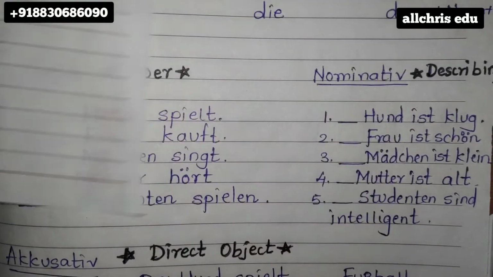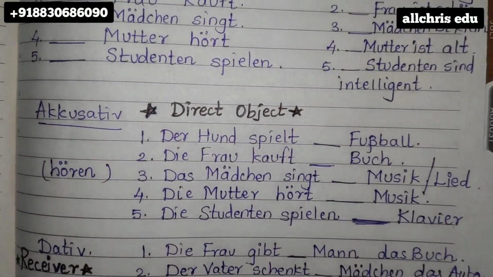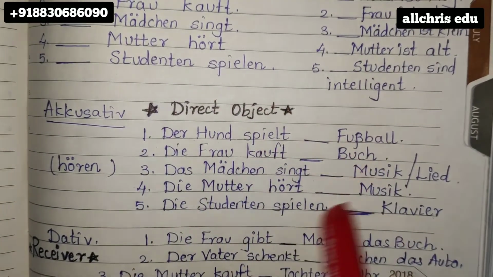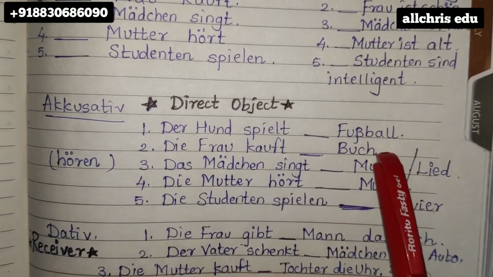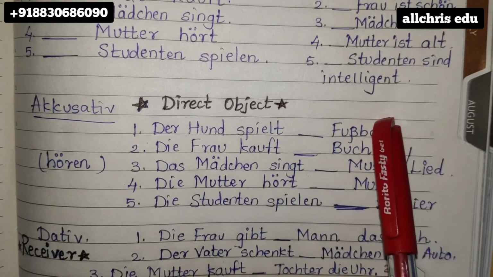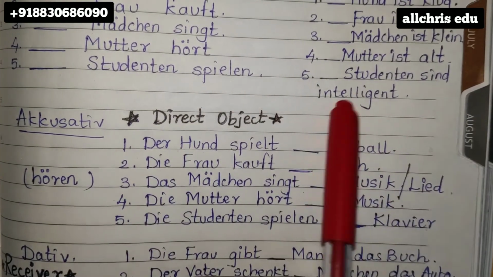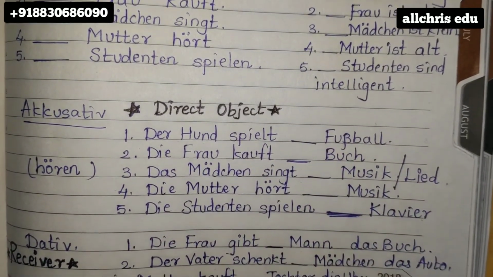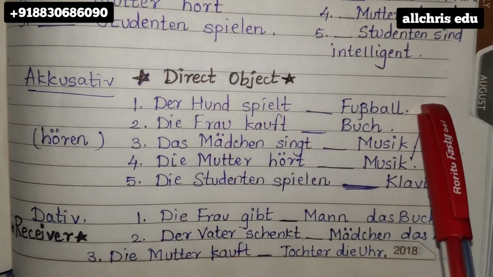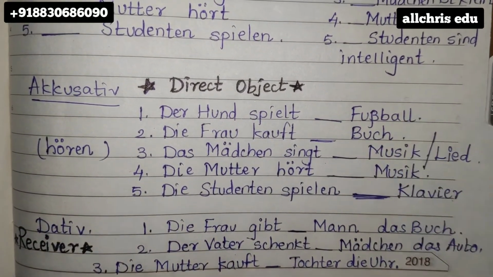Now, we'll go to the accusative part. Accusative means direct object. So, der Hund spielt Fußball. In these 5 sentences, Fußball, book, we are supposed to write article before them. So, these all nouns are important for us, and in these sentences, if you read carefully, these are the doers and these are the nouns on whom the action is taking place. Football is not playing with dog. Dog is playing football. So action is happening on football. Fußball. So it is accusative.